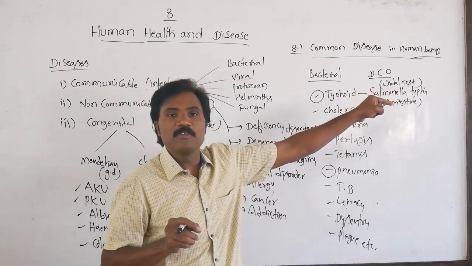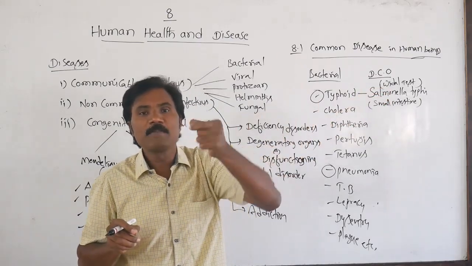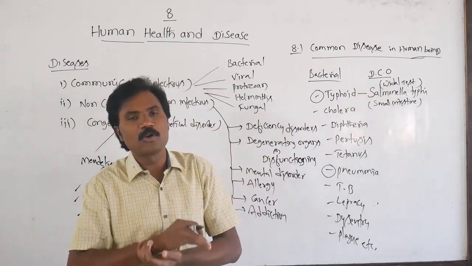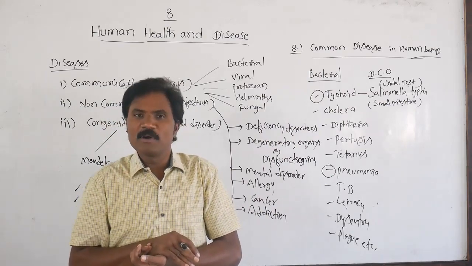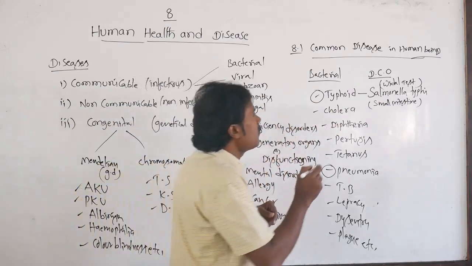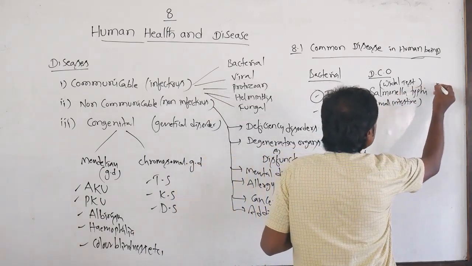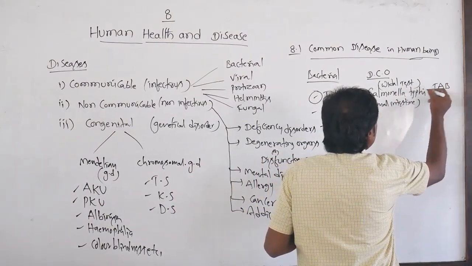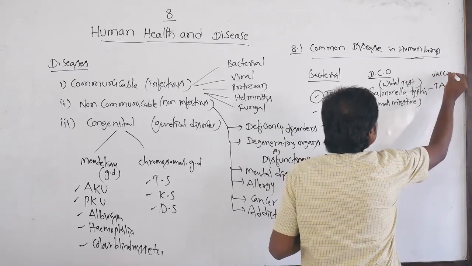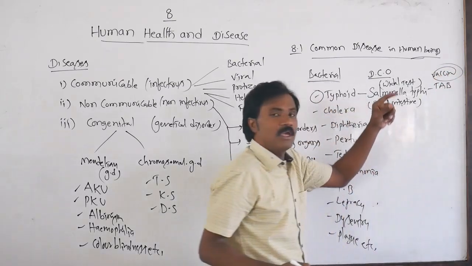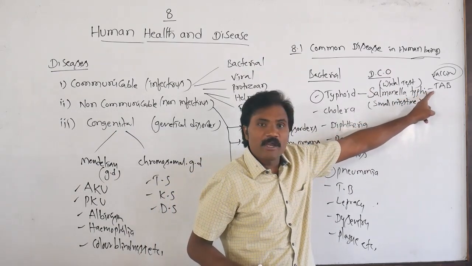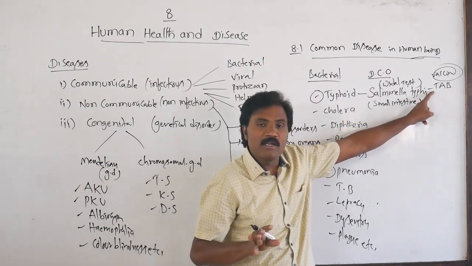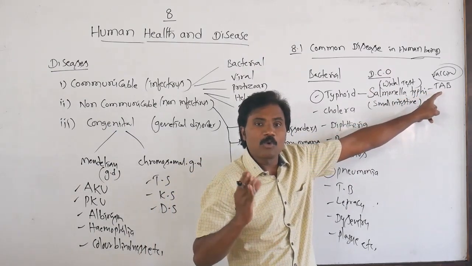Then how must it be prevented, that means controlled? Normally vaccination is there. What is the name of the vaccine for typhoid? The TAB vaccine. This vaccine covers typhoid and paratyphoid A and B, so there are two types.